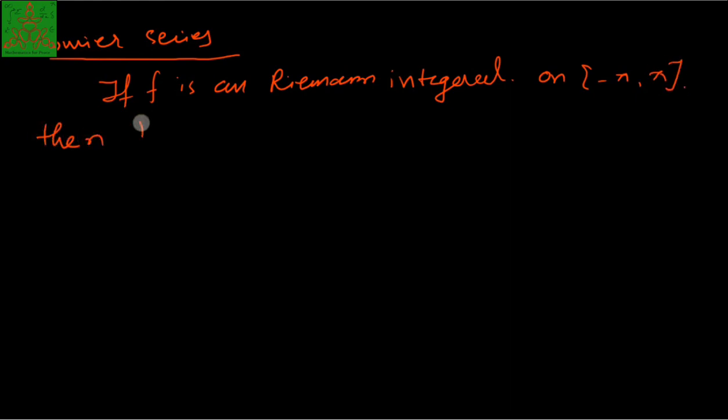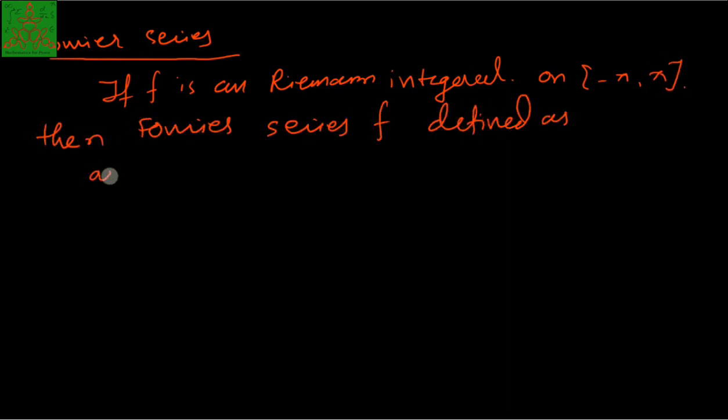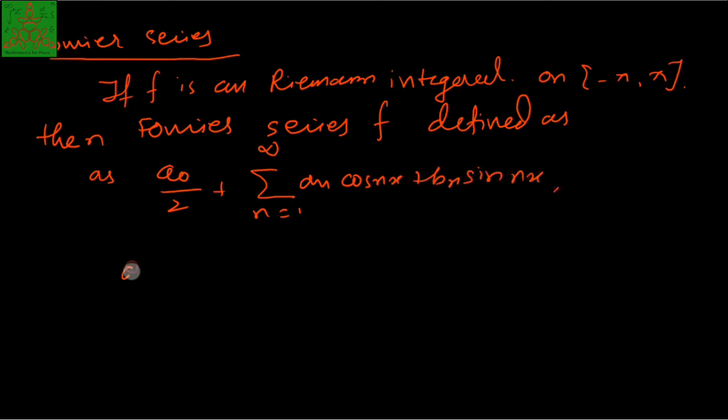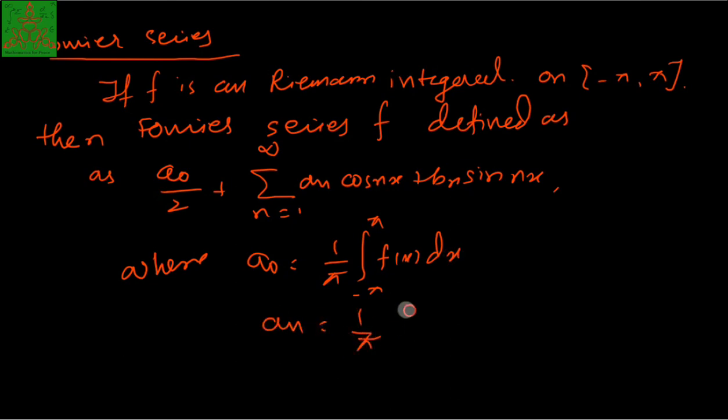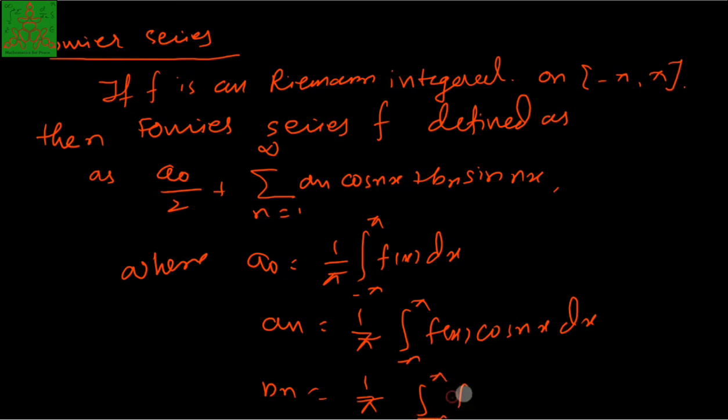Then the Fourier series of f is defined as the series a0 by 2 plus summation n running from 1 to infinity of an cos nx plus bn sin nx, where a0 is 1 upon pi integral from minus pi to pi of f(x) dx, an is 1 upon pi integral from minus pi to pi of f(x) cos nx dx, and bn is 1 upon pi integral from minus pi to pi of f(x) sin nx dx.